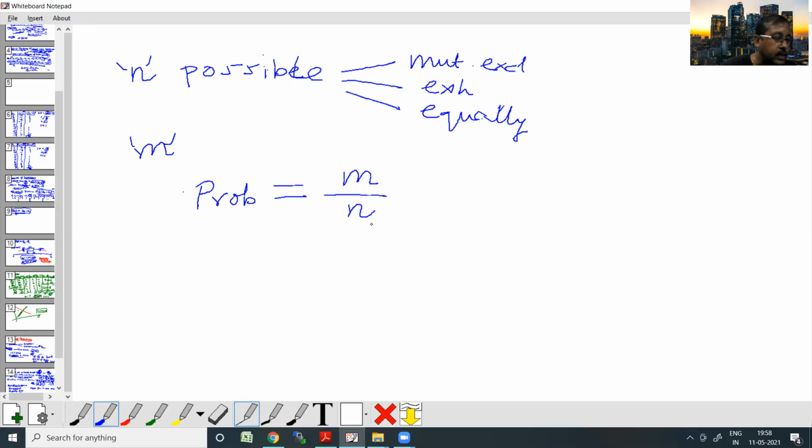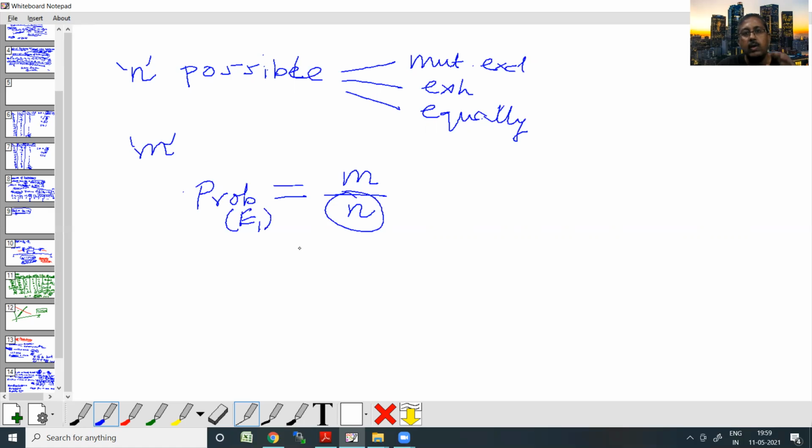So first is the number of outcomes which are favorable to that particular event. When we are considering the event to be E1, say, it is the number of favorable outcomes to E1 divided by the total number of outcomes.